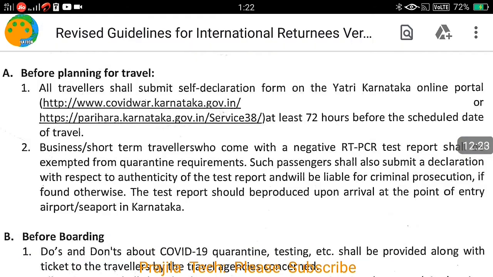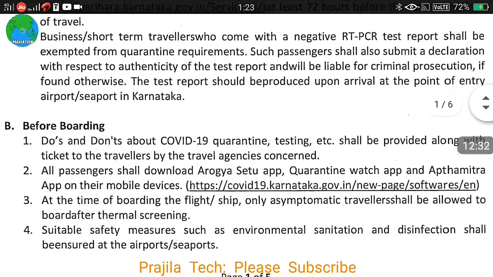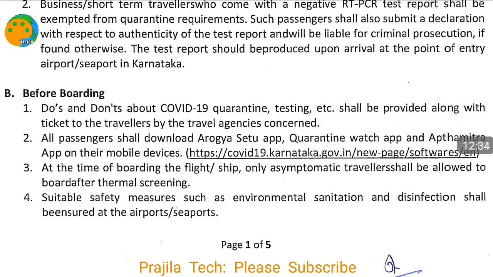Okay, this is to add more family members. So this is how we fill in the self declaration form through this link. I have shown you, the self declaration is done. Now what else do we have to do? As I told you, you have to do everything.